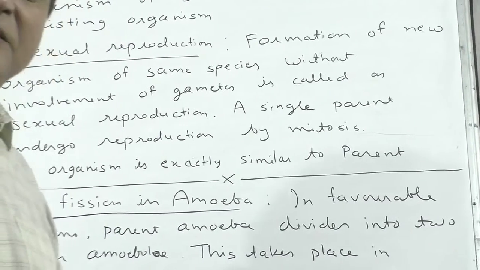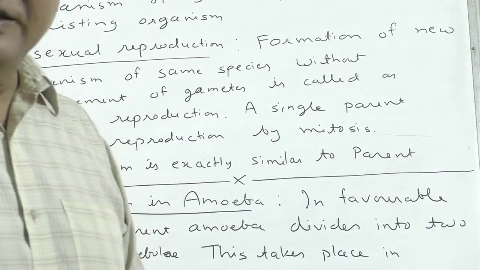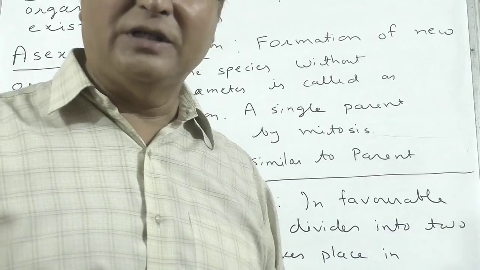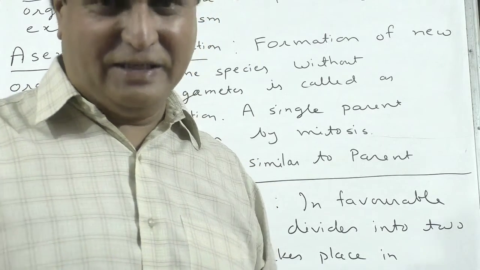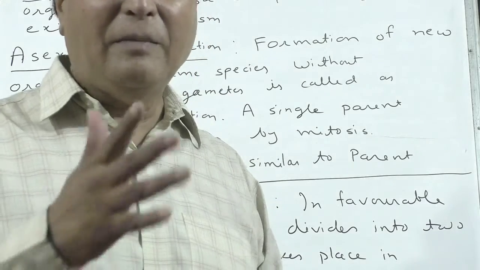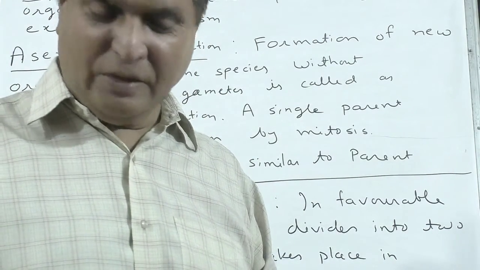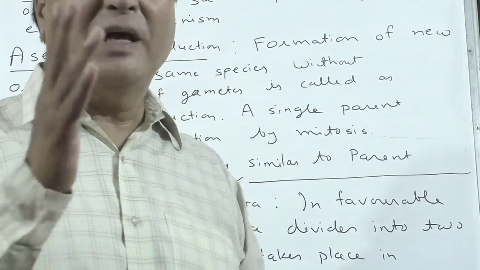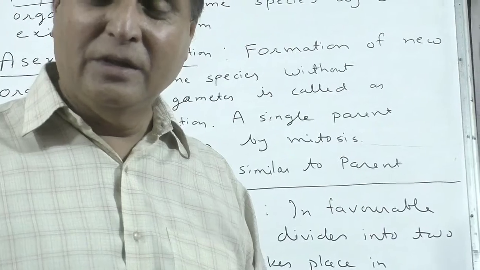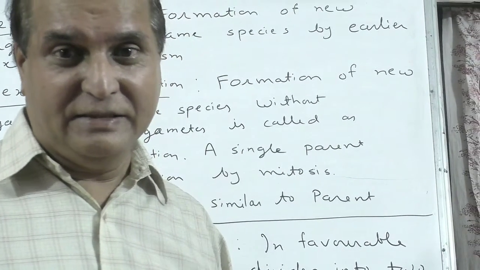This takes place mostly in microorganisms. Last year you studied amoeba, paramecium and euglena. They are small. Amoeba is asymmetrical, so one amoeba breaks into two amoebae. Similarly, one paramecium breaks into two paramecium, and euglena also divides.